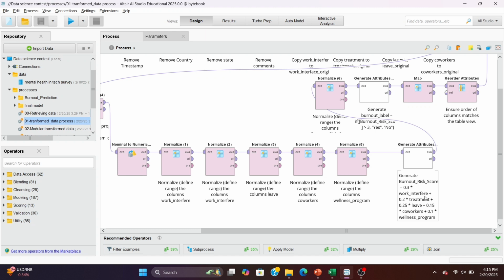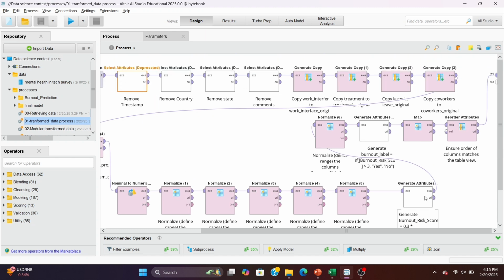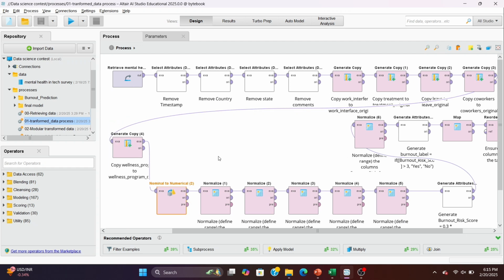But since these attributes are nominal, we create duplicates of these attributes and convert them into numerical values. For example, work interfere is copied to a work interfere original attribute as a duplicate to convert the nominal into numerical values. Afterward, we normalize the values of each attribute to a scale of 1 to 5.